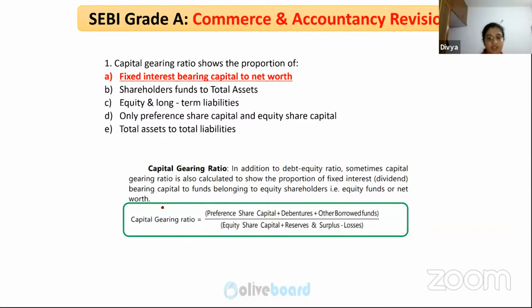So capital gearing ratio is calculated in addition to the debt equity ratio to find out what is the debt financed out of this. What is the ratio between debt to equity? So this capital gearing ratio is used to show the proportion of fixed interest, that is dividend bearing capital, to funds belonging to equity shareholders. What are the funds belonging to equity shareholders? Equity share capital, reserves and surplus minus whatever are the losses. Of course, this is adjusted under reserves and surplus, right? And then we have preference share capital plus debentures, fixed interest bearing capital to net worth.